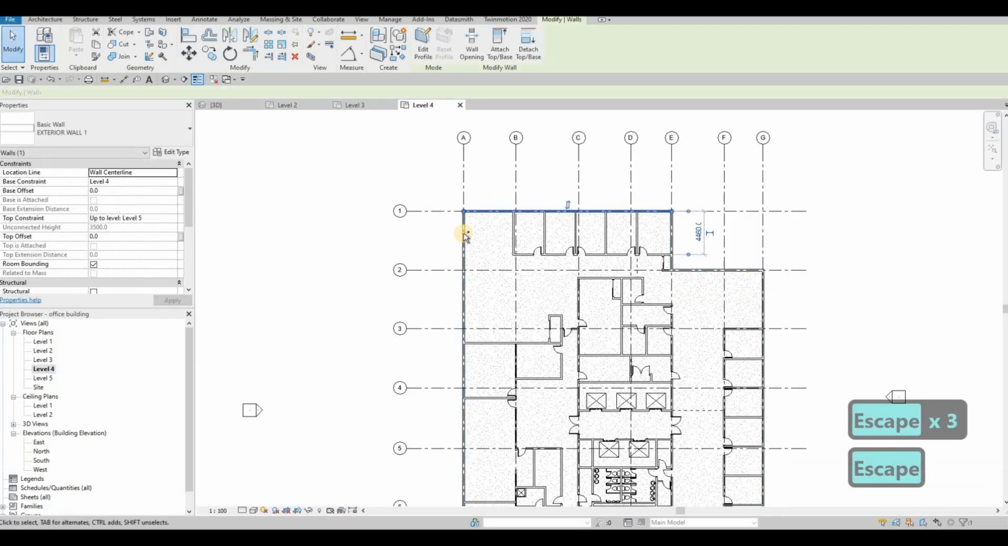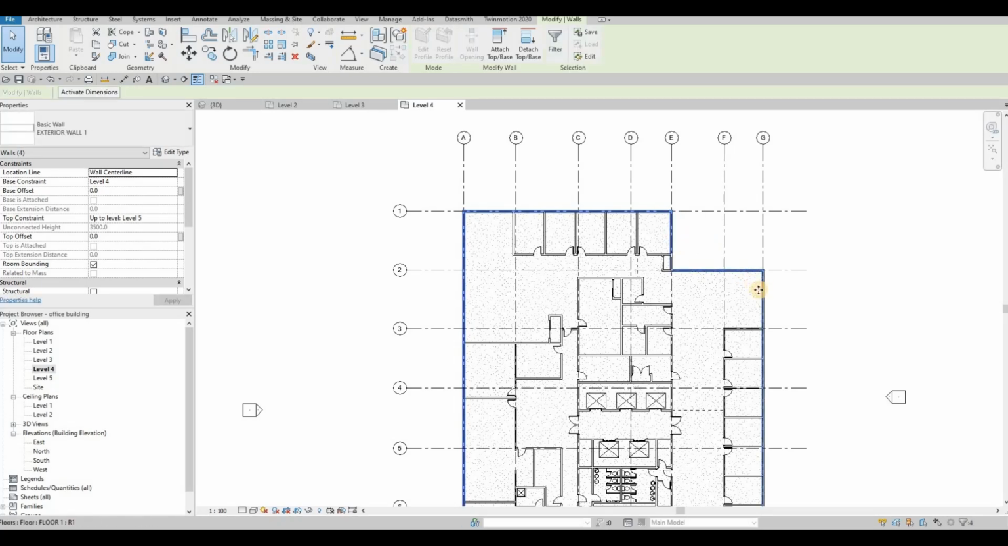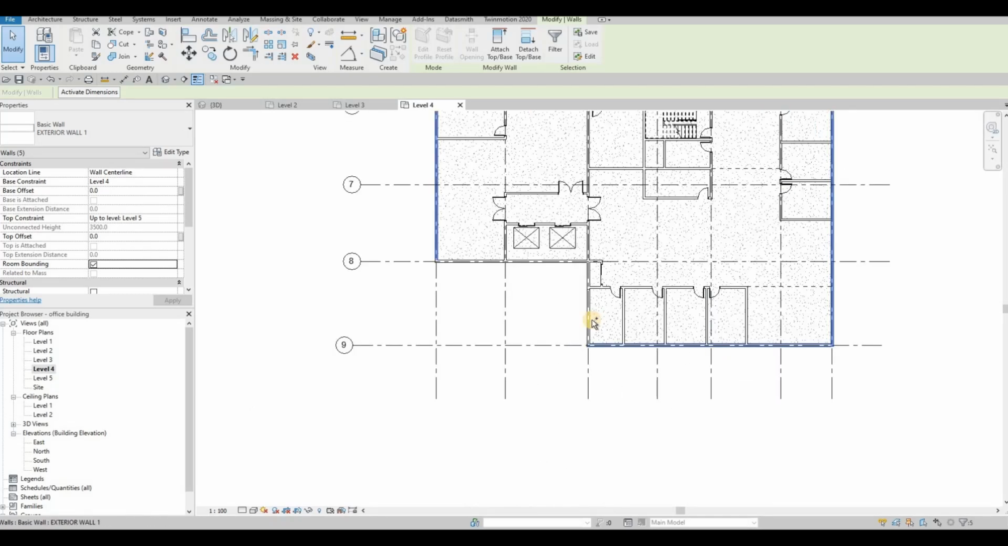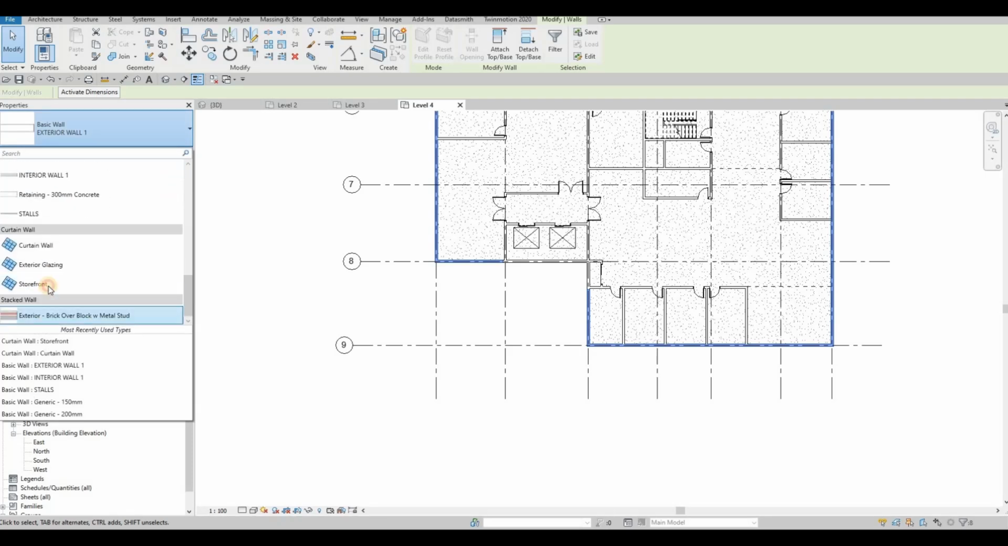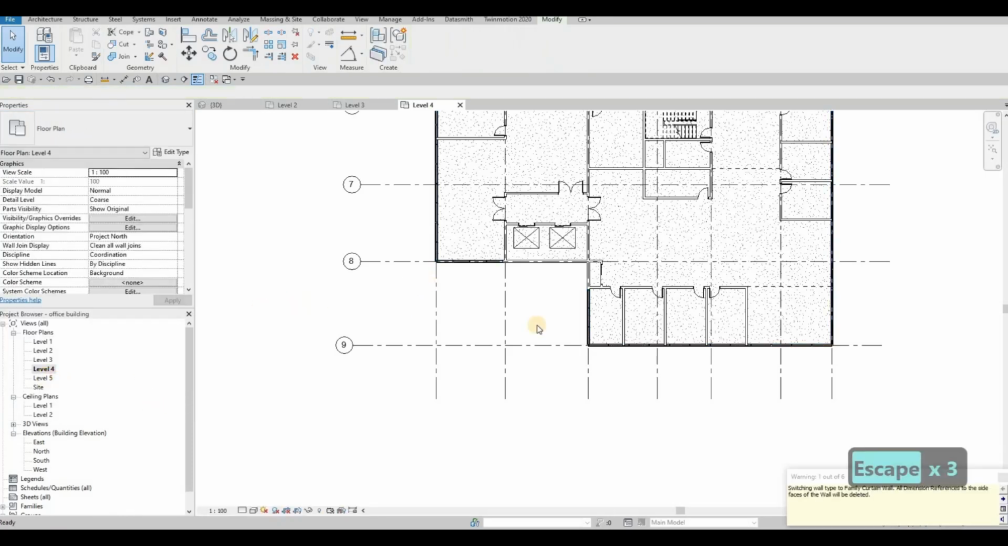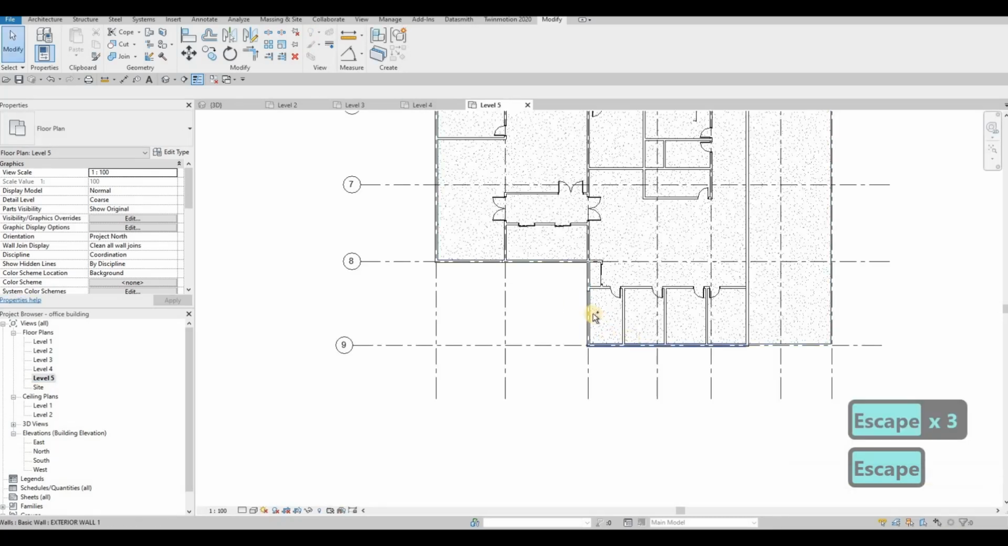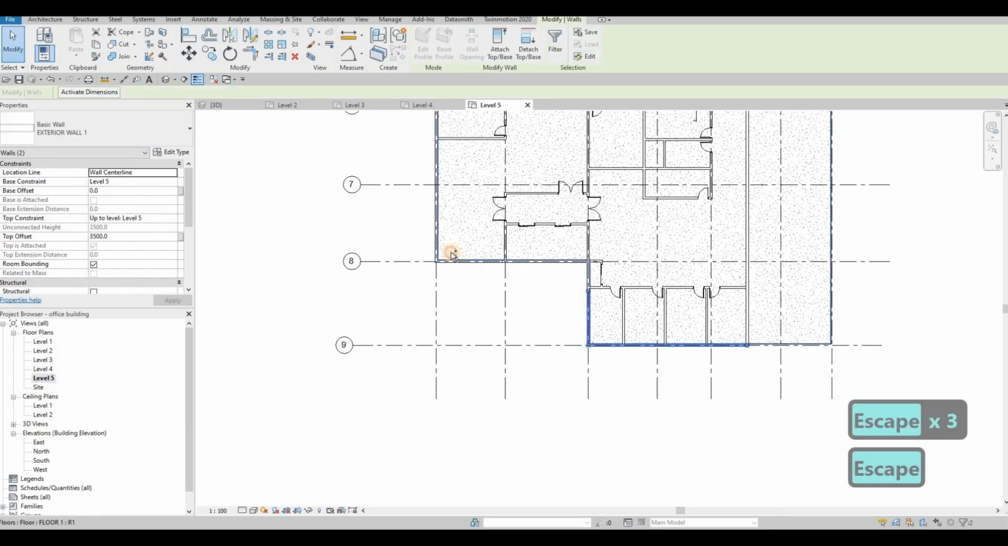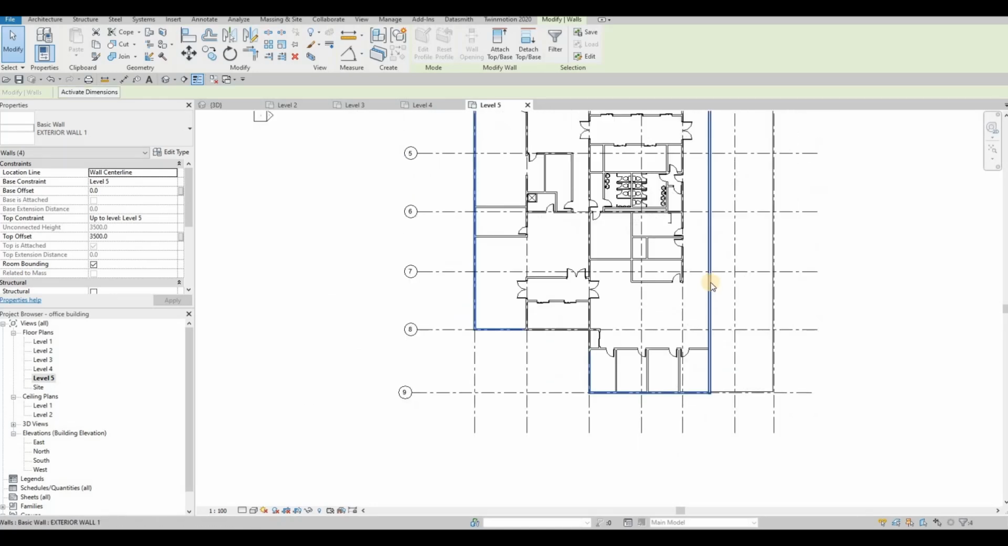Go right here. We're in level 4 now. And then level 5 is next. And then here mostly are storefront.